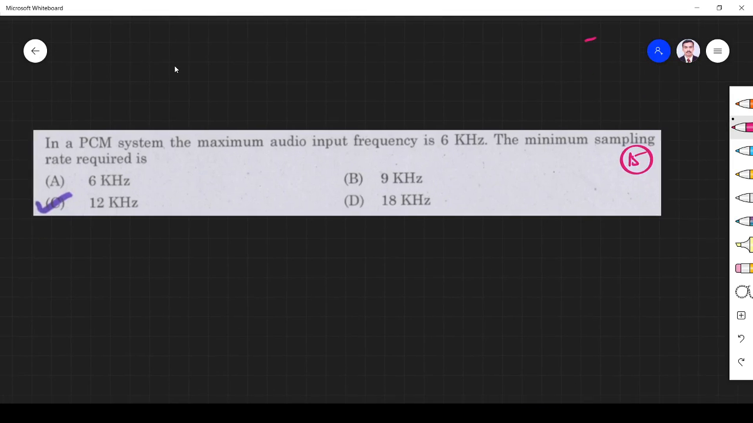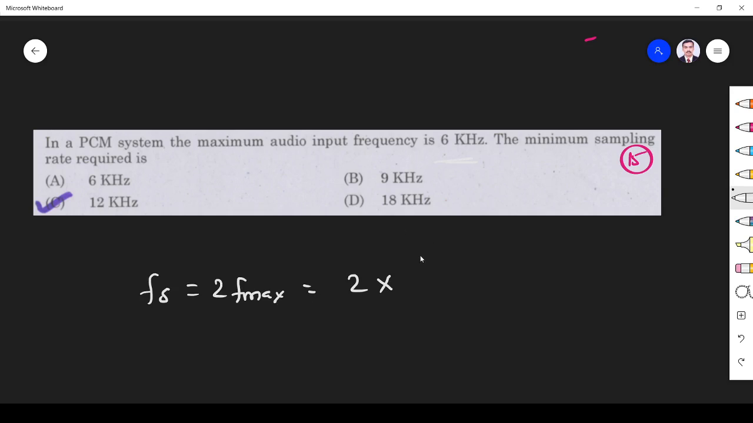Next one, in PCM, the audio frequency is 6 kilohertz. What is the sampling rate? We know sampling rate Fs is equal to 2F max. F max is 6 kilohertz, as given, so 2 into 6K is equal to 12 kilohertz. So sampling rate is 12 kilohertz.